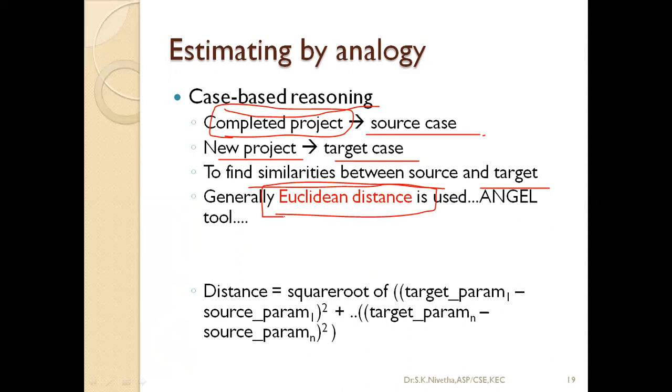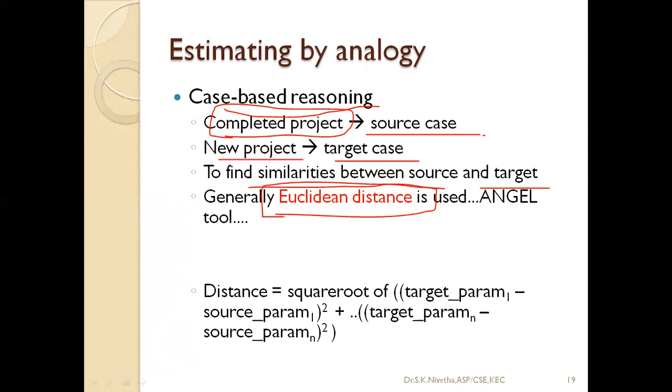If these values are known, then we can calculate the distance: (x2 minus x1) whole square plus (y2 minus y1) whole square, overall square root. This is the general formula for Euclidean distance, and the same is adapted here to find the similarity between project 1 and project 2, that means the completed project and the newly coming project.